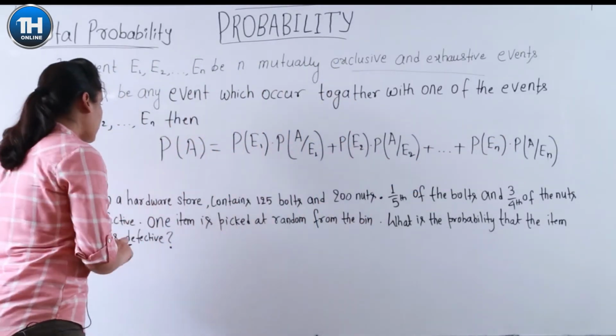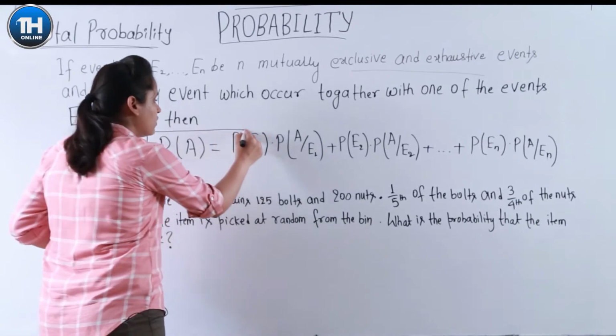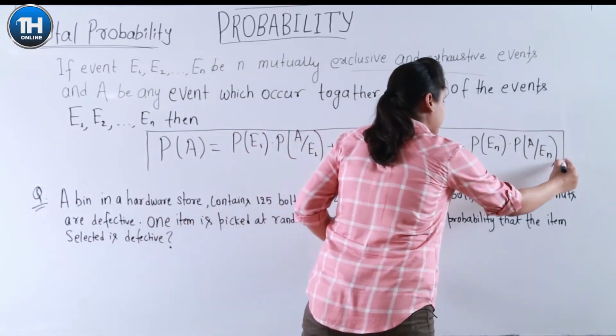Okay, this is my formula for total probability.